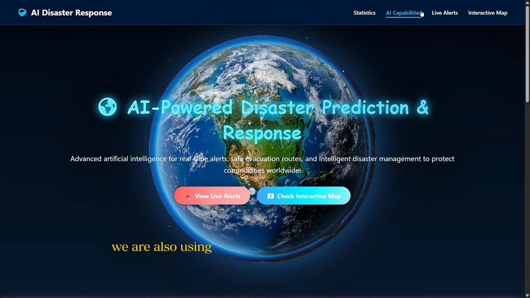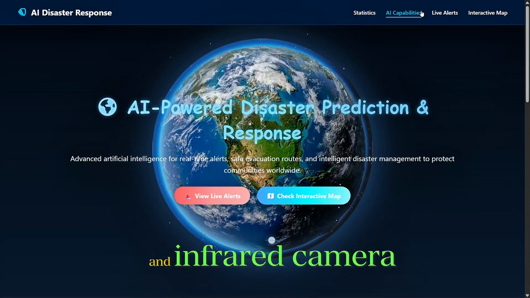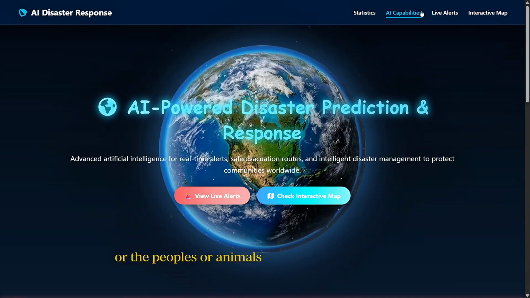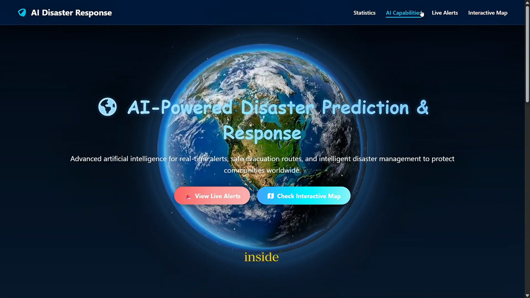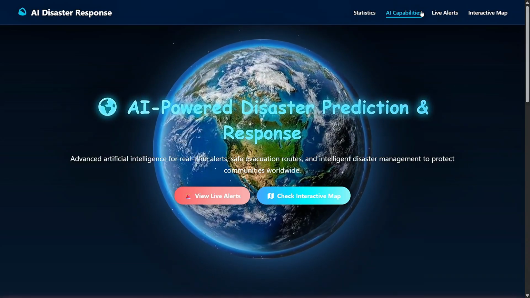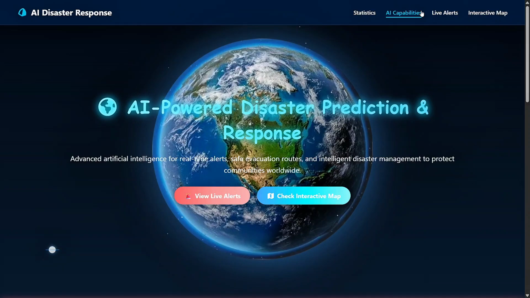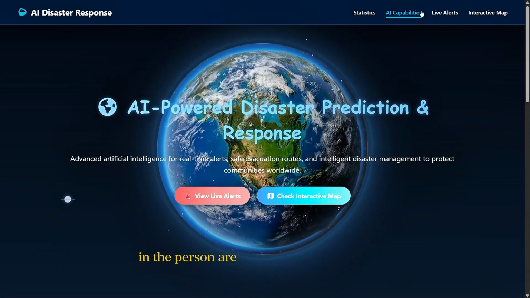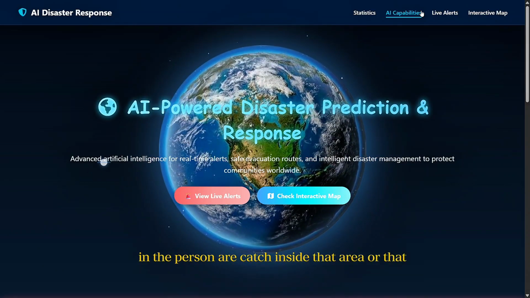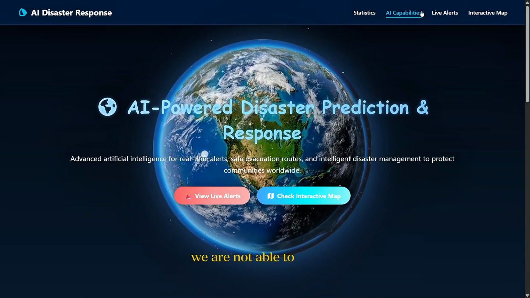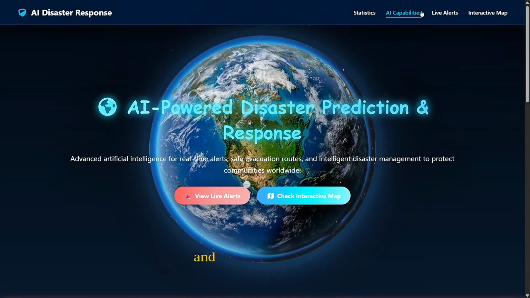In that drone, we are also using a hyperspectral camera and an infrared camera, due to which we can get data of people or animals which are trapped inside trees or in an earthquake. There are so many stones present, and the person is caught inside that area, under the sand or stones, and we are not able to find them. Because of these infrared cameras and hyperspectral cameras, we can detect them.